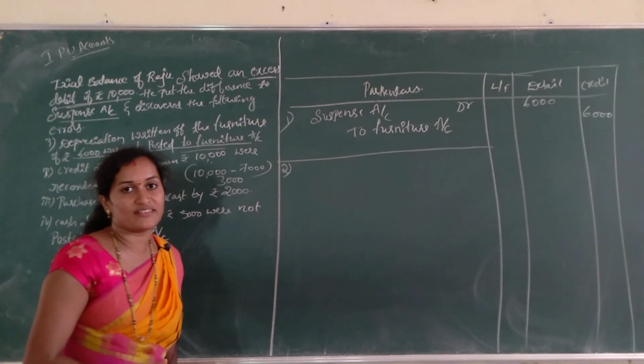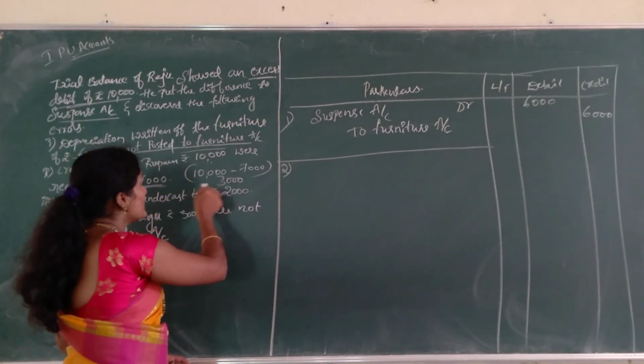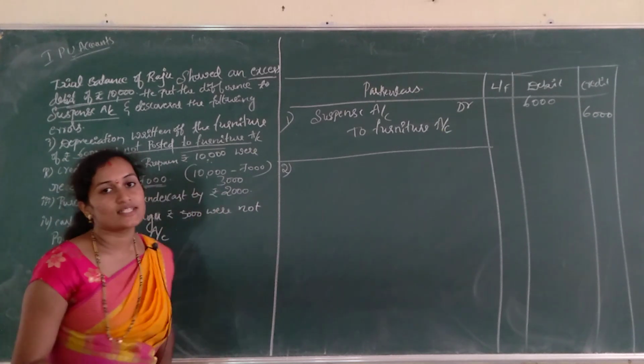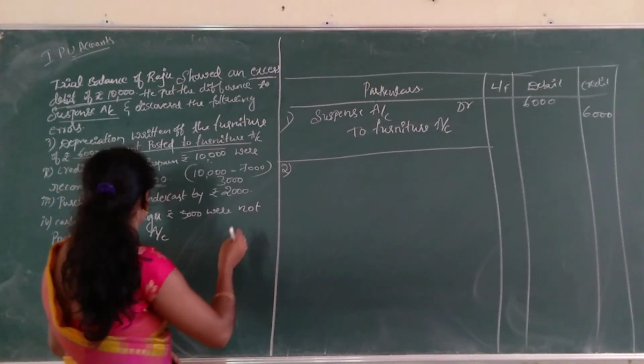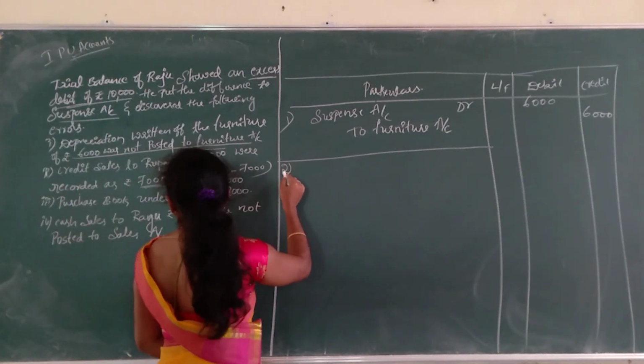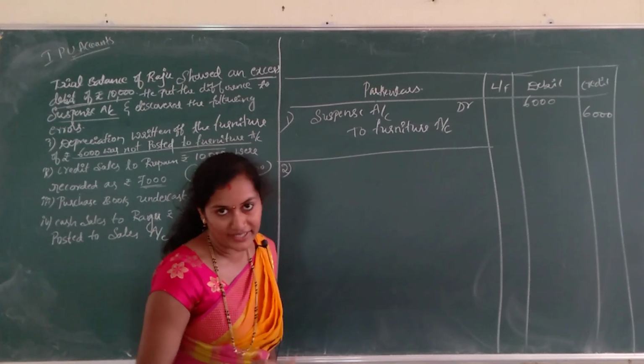They recorded the transaction but incorrectly recorded. 10,000 is the actual amount, but they recorded it as 7,000. So we have to rectify this wrong entry, that is credit sales to Rupam. Credit sales to Rupam means it is a credit transaction.